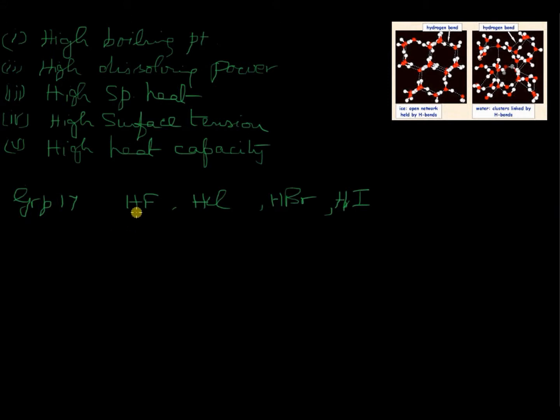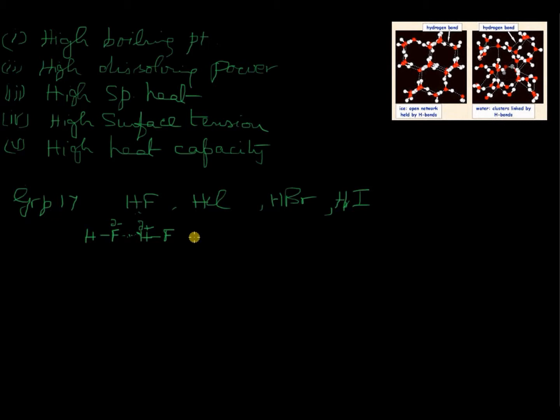But HF has hydrogen bonding in it because of the high electronegativity of fluorine. So we have delta negative fluorine there and an HF in the neighborhood which has a positive hydrogen, and you have a weak hydrogen bond between them. Now let us try to understand what is acidity. Why do we say a particular compound is acidic?